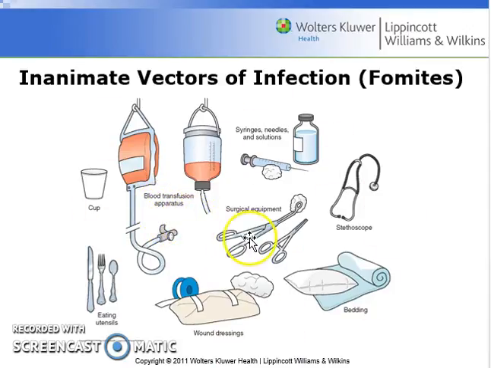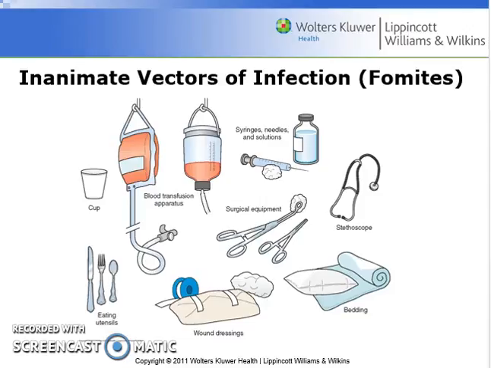So all of these in a clinical setting can definitely serve as reservoirs of infection, which is why decon and hand hygiene are pretty important aspects that are required to help us to control infections or infectious agent outbreaks.